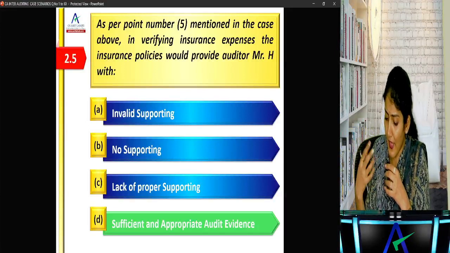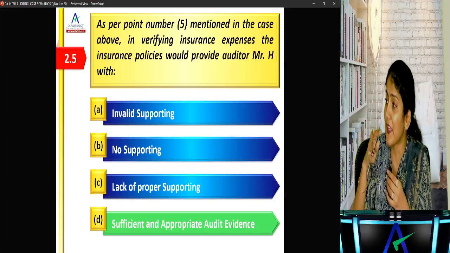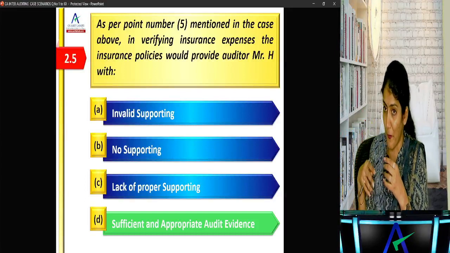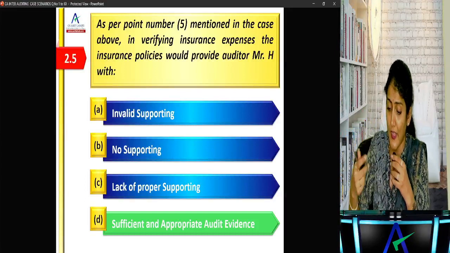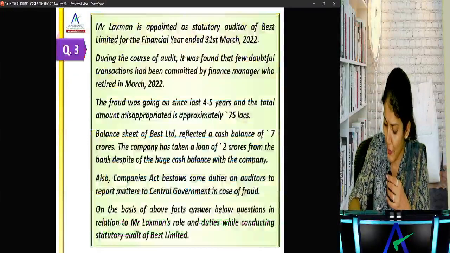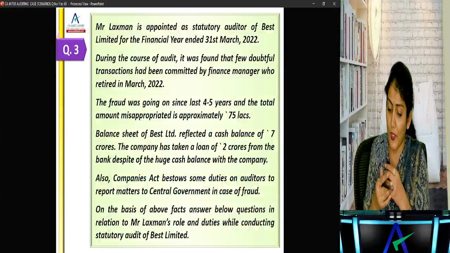If you are saying lack of proper supporting, they did not give me the insurance policy, that is lack of proper supporting. But if I get the insurance policy, then that will be the sufficient, appropriate audit evidence.